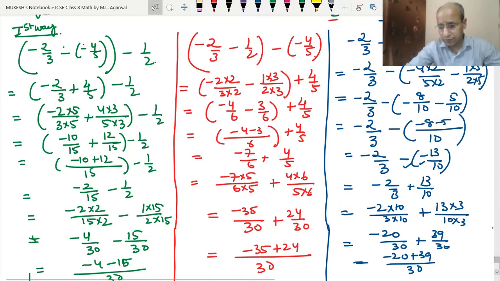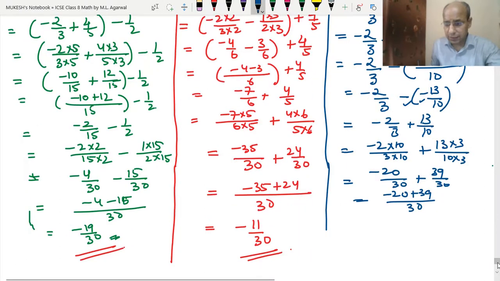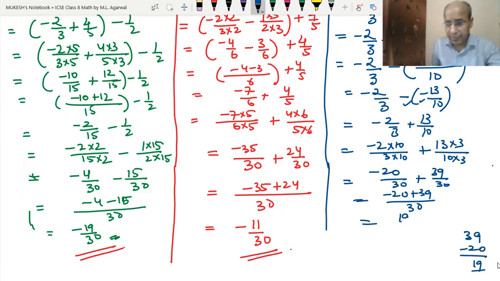See, LCM is 30. So minus 20 plus 39. We will do some rough work here. So 39 we will write up, then minus 20, we get 19. Now here we are getting 19 upon 30, a positive answer. So whichever way we have solved, we have not got the same answer. So what does it prove? That rational numbers are not associative under subtraction.